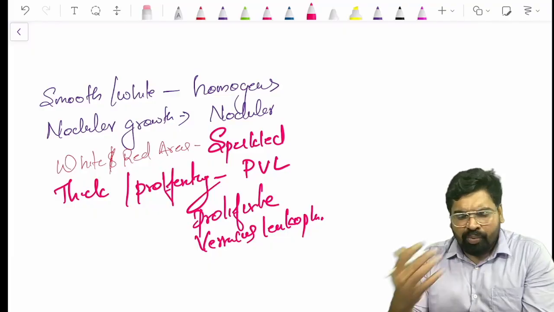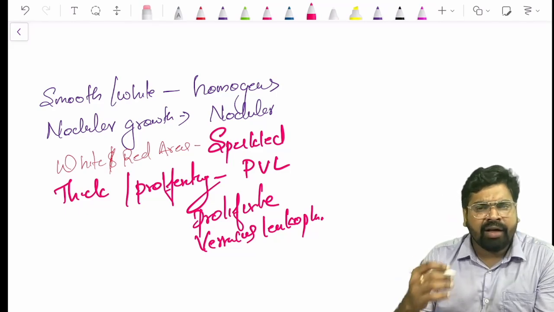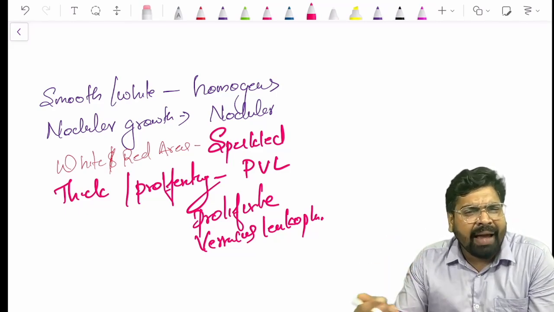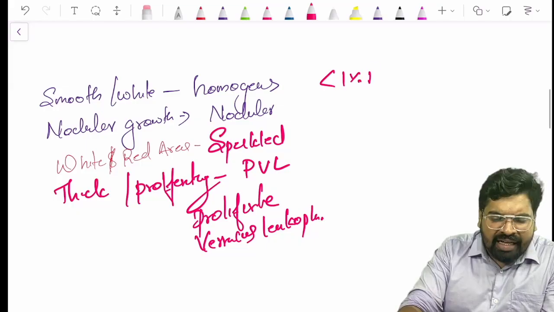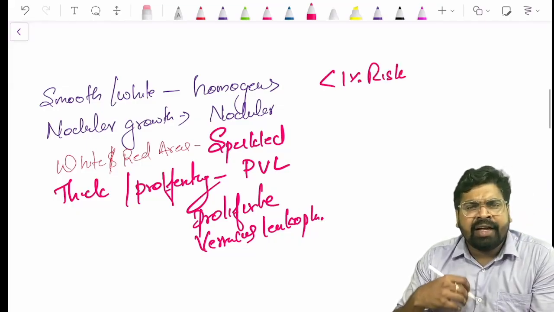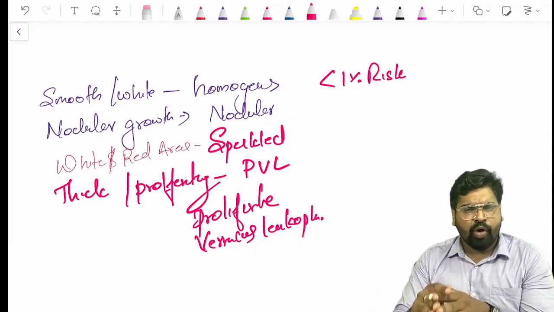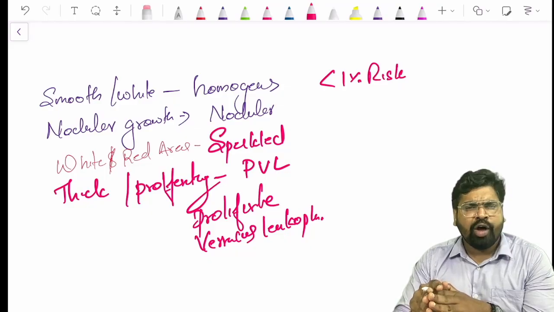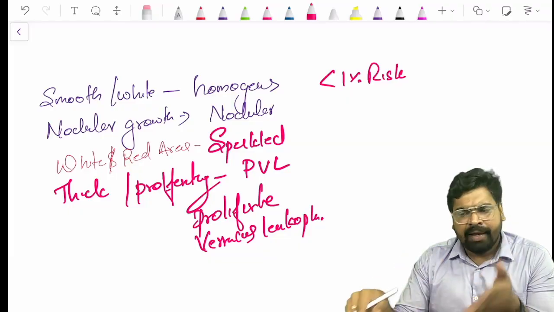Homogeneous leukoplakia is okay. It will not turn into malignancy much. Only less than 1% risk is there that homogeneous leukoplakia turns into malignancy. And if you ask the patient to stop smoking, stop the tobacco habit, this homogeneous leukoplakia will revert back. It will try to heal on its own.